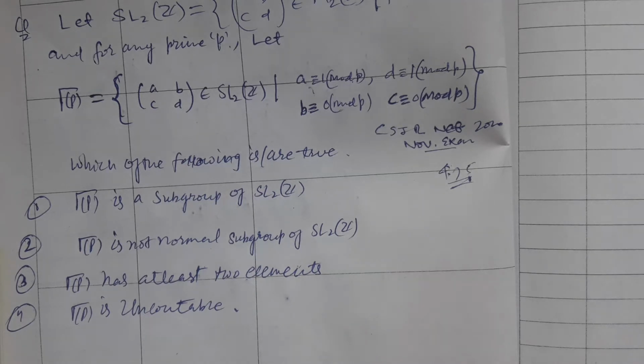Option 3 says that it must contain at least two elements whichever p you choose for gamma p. And option 4 says that the collection of matrices under gamma p is uncountable, that is, corresponding to each real number there exists some matrix.